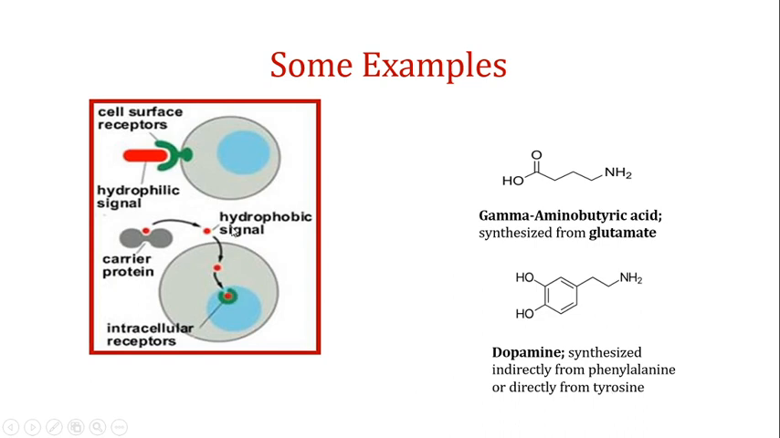Now this image is showing you a comparison between the hydrophobic and the hydrophilic signals. When you talk about the hydrophilic signals, they cannot pass directly through the cell membrane, so they have to rely on these surface receptors. The hydrophilic signals are going to interact with these receptors on the surface of the cell, and then they are going to convey their message to the interior of the cells. When you talk about the hydrophobic signals, they can enter directly into the cells without the need of a cell surface receptor.